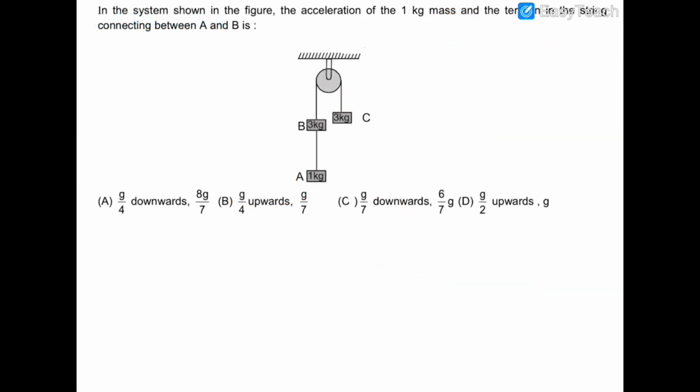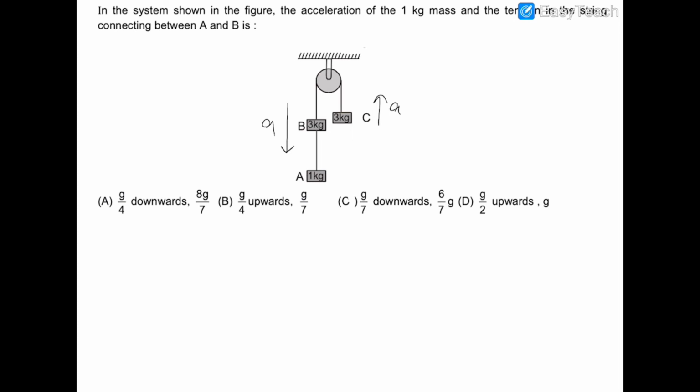Now in this question we can see that there are 3 blocks which are connected with a pulley, and the majority of the mass is towards the left side of the pulley, and the minority mass is towards the right side. So I can say that this system will go down with some acceleration a, and this block C will move up with the same acceleration a, due to the fact that the pulley between these blocks is at rest. So their accelerations will be the same.